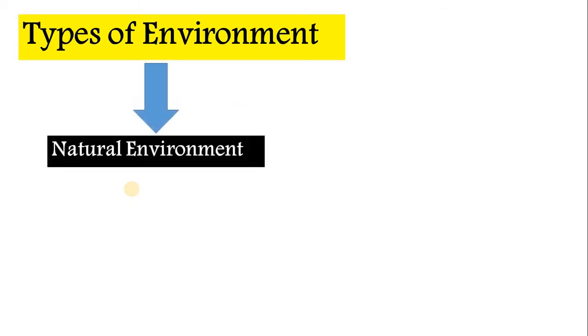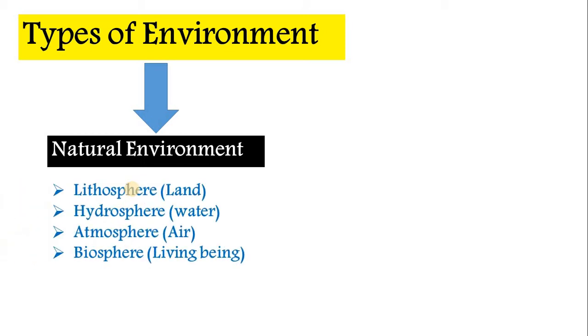Now here we will discuss the types of various environments. Specifically, we can say that environments are of two types. The first one is the natural environment, while the second one is the man-made environment, which is generally also known as the anthropogenic environment.